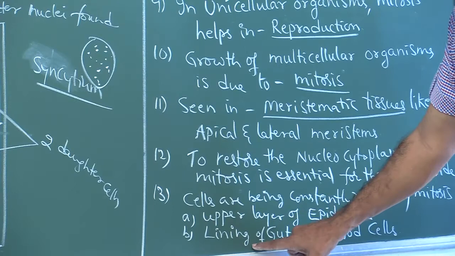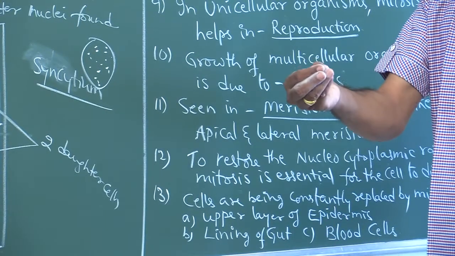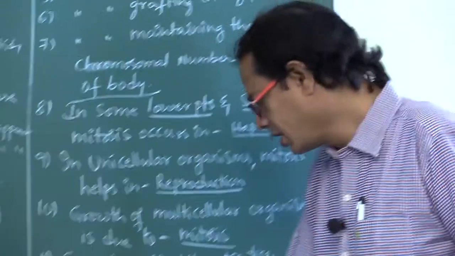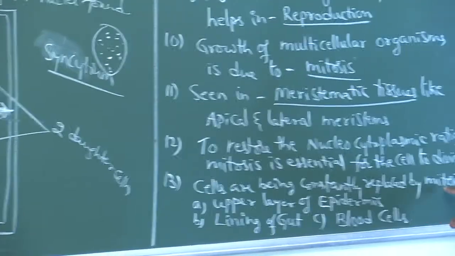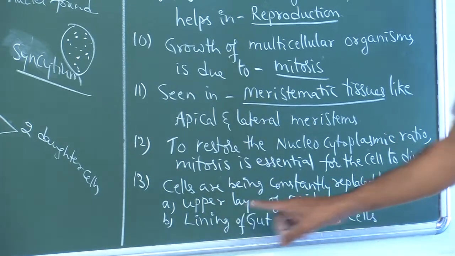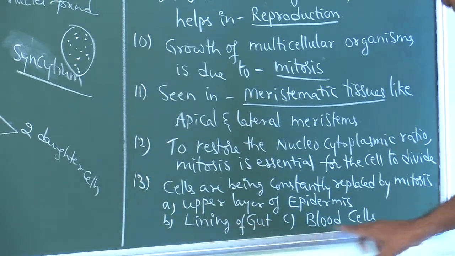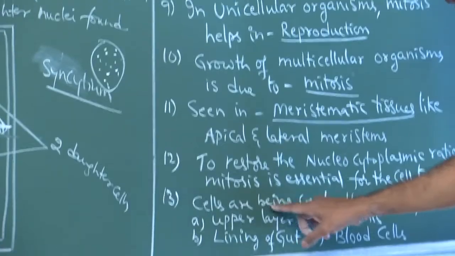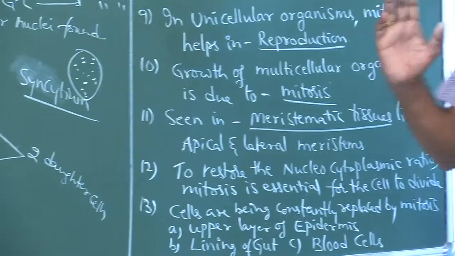When cells are damaged, those cells are replaced by mitosis only. These three are the examples for cells being constantly replaced by mitosis.